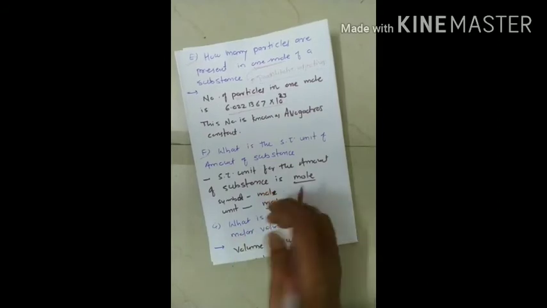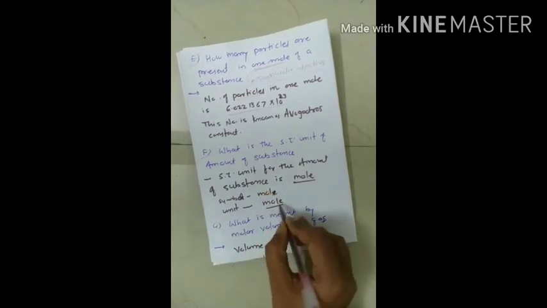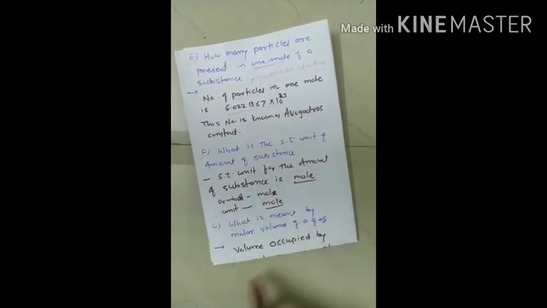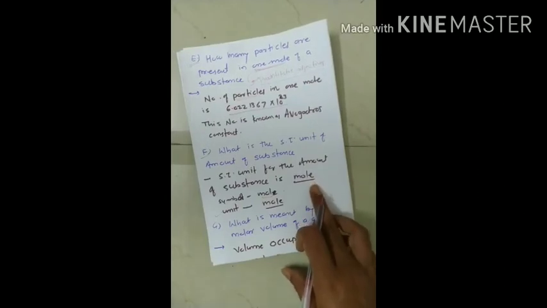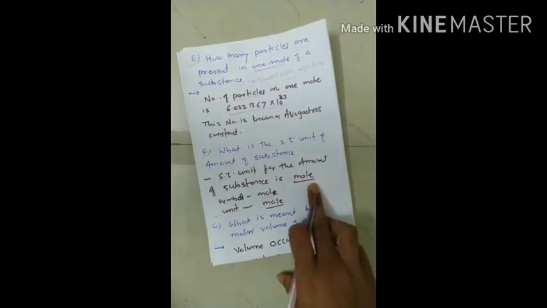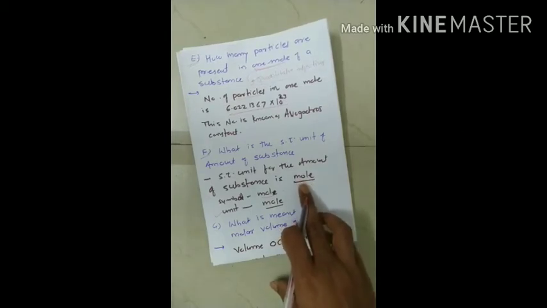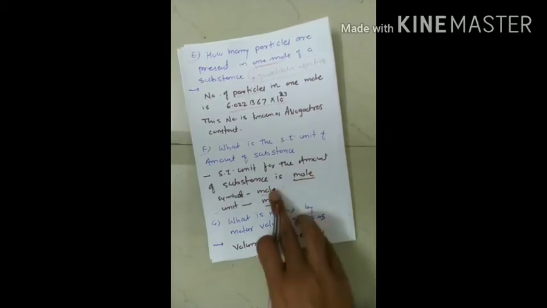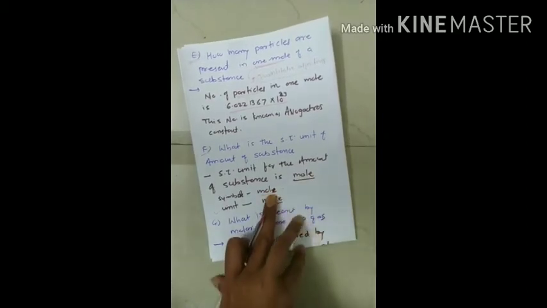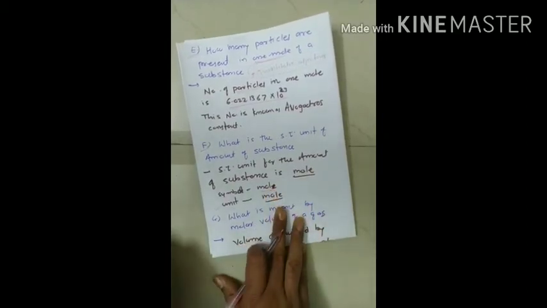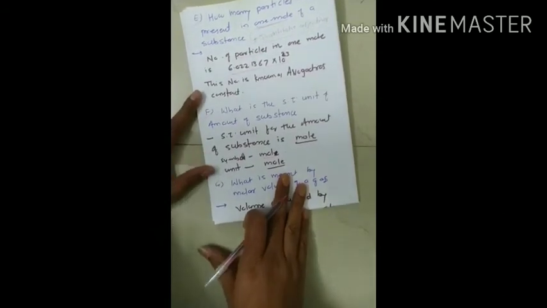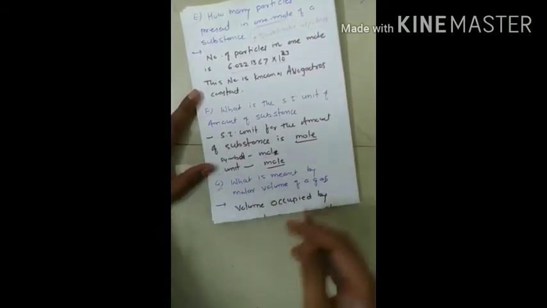Whenever I have to define the amount of substance, I will use this unit, mole. Very simple questions are there. After this we will proceed to the next question.